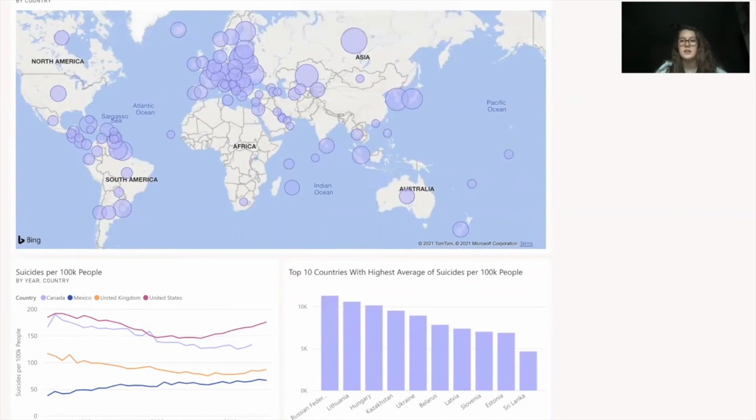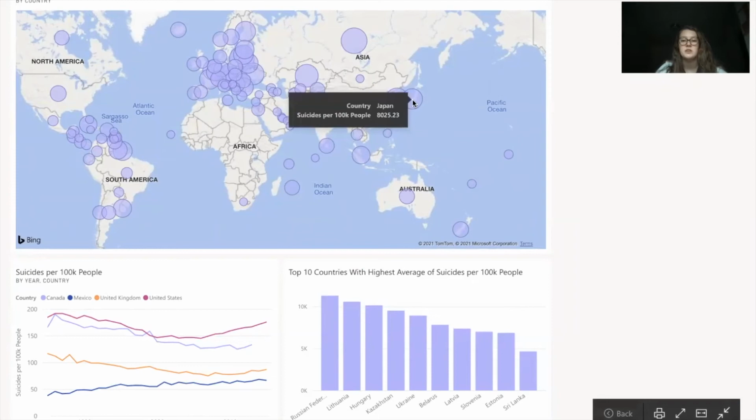Okay, so here's the dashboard that I created. And the first thing I wanted to look at is this map that shows all of the different countries that are represented in this data set. The size of the circle represents how many suicides they have in that country. And you can also see the country name. So we have a lot of countries that are included in this data set.